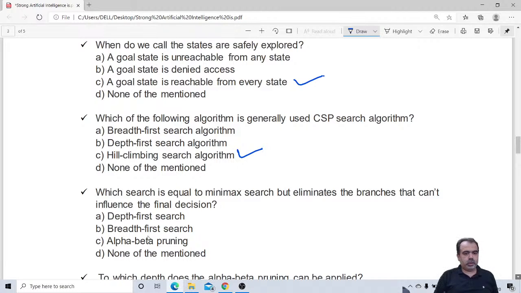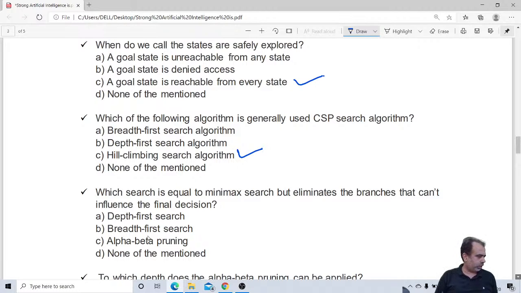Yeah, correct. So which search is equal to minimax search but eliminates the branches that can't influence the final decision? I think everybody knows this.